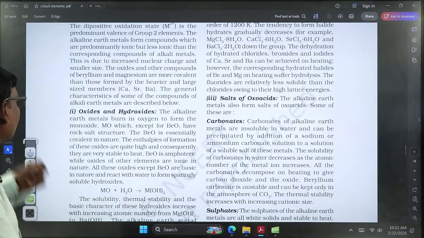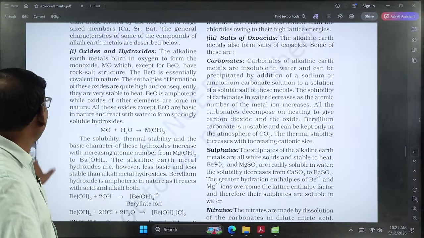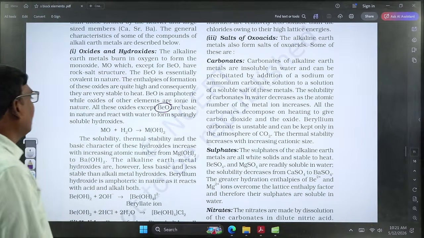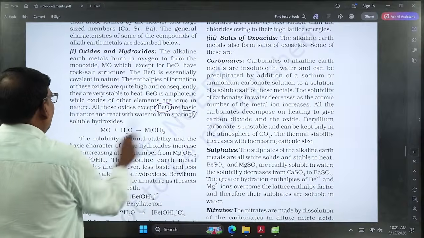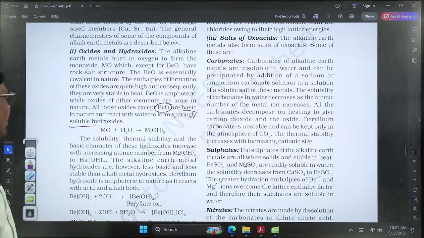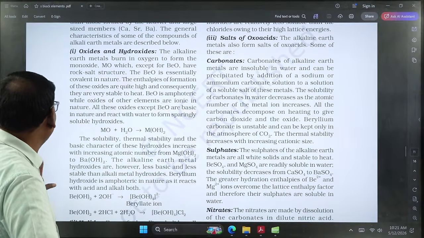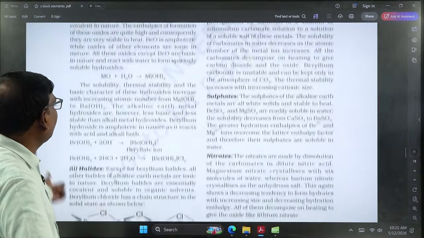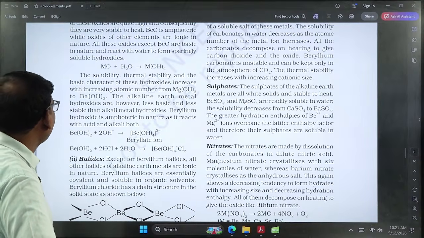Similar to alkali metals, they can form oxides and hydroxides. Mainly they form oxides of the formula MO. Let us take BeO. Beryllium oxide has an amphoteric nature, whereas the remaining are all basic in nature. Let us take other elements like magnesium, calcium, strontium, barium. All these form hydroxides of basic nature, while beryllium oxide and its compounds are amphoteric. The solubility, thermal stability and basic character of these hydroxides increase with increasing atomic number.